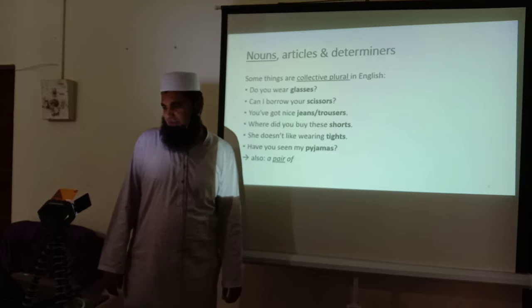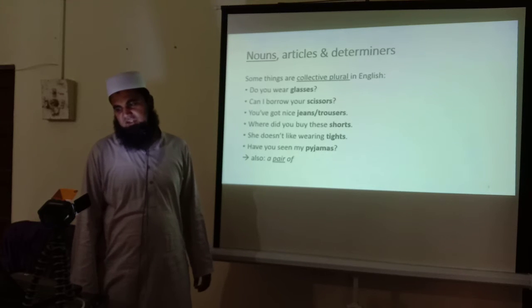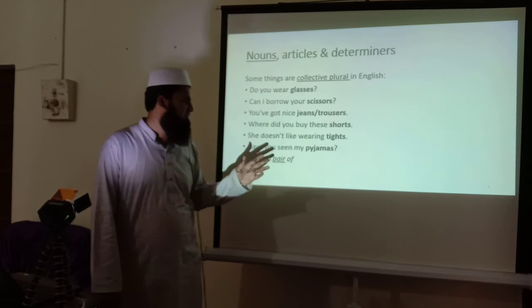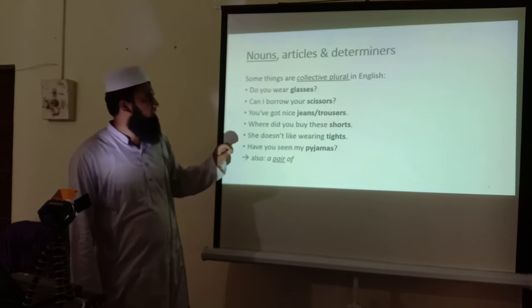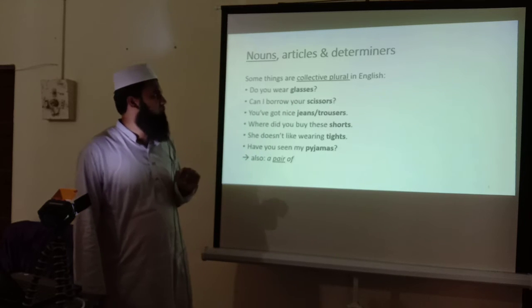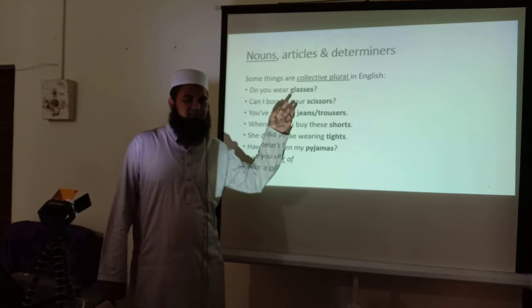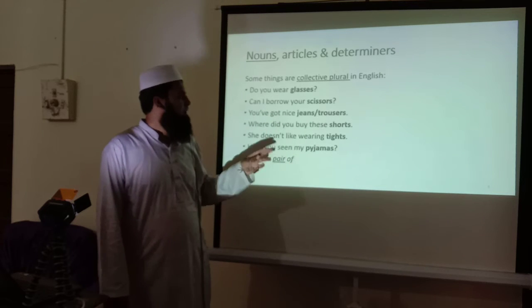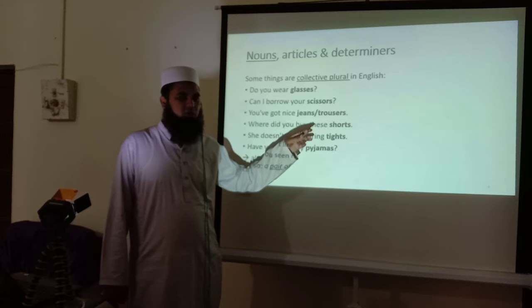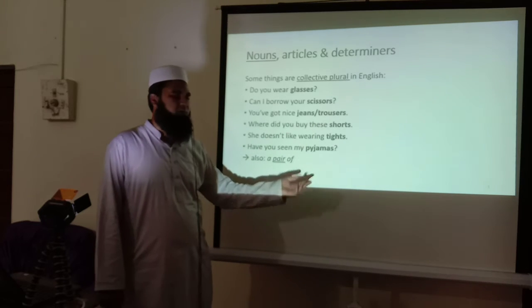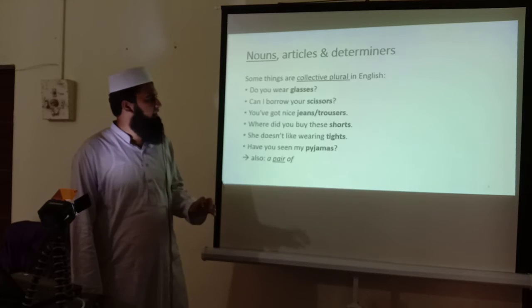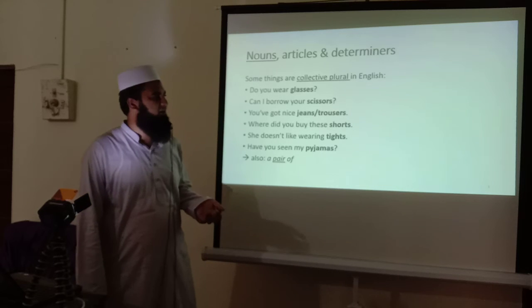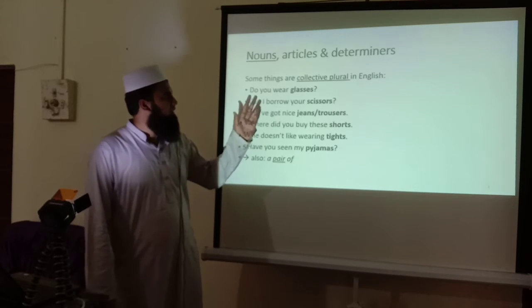Some nouns are collective plurals in English, like glasses, scissors, jeans, shorts, tights, pajamas. These are called collective plurals, because in glasses you can see that there are two lenses. In jeans or trousers there are two parts. In shorts, tights and pajamas, there are also two parts. So collectively they are plural. These cannot be divided into different parts, so they are called collective plurals.